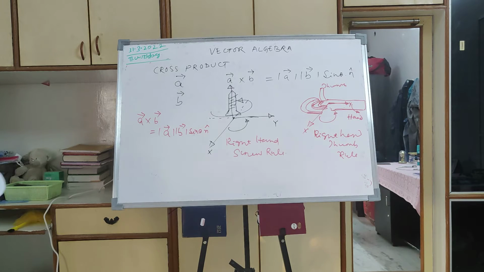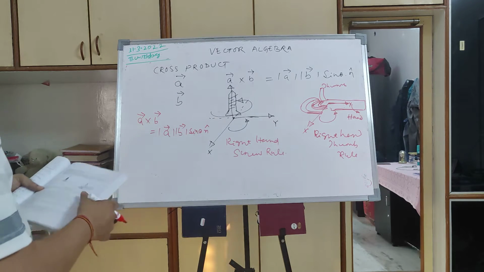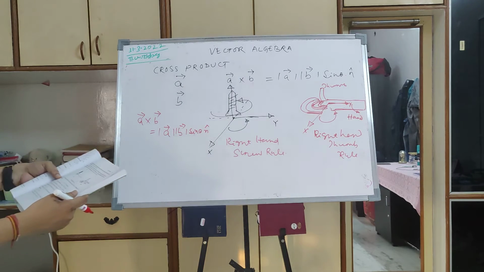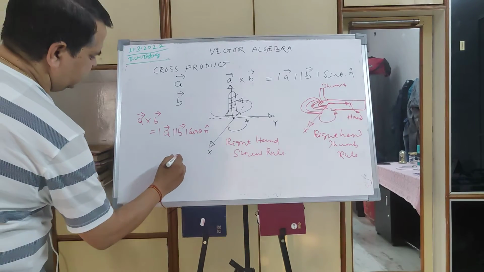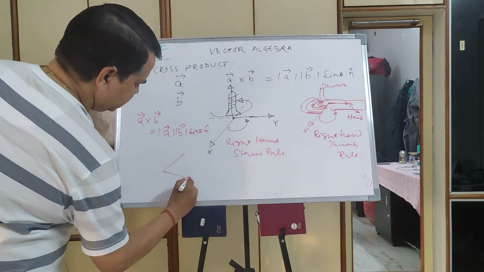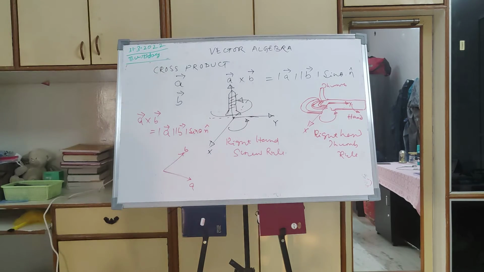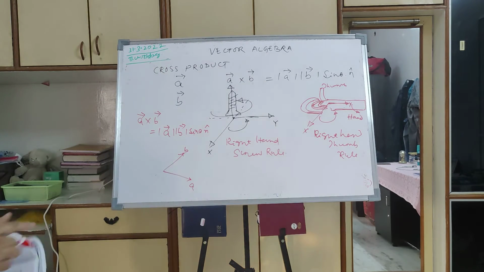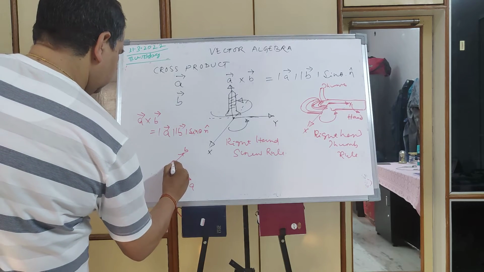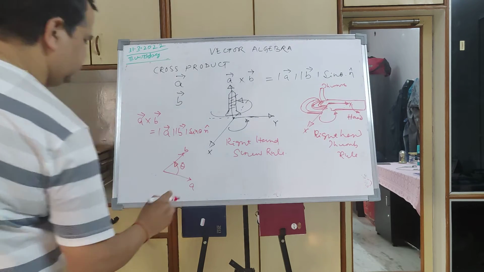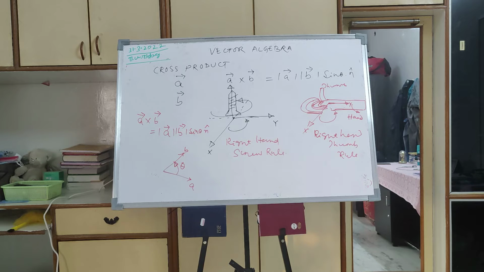Let us say this is my vector A and this is my vector B. The angle is always measured in the anti-clockwise direction, from A to B, as positive.